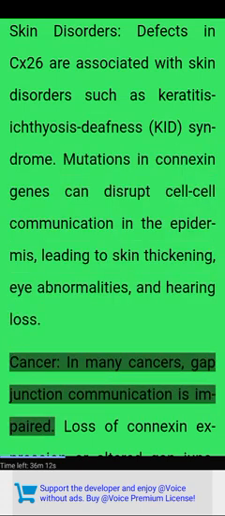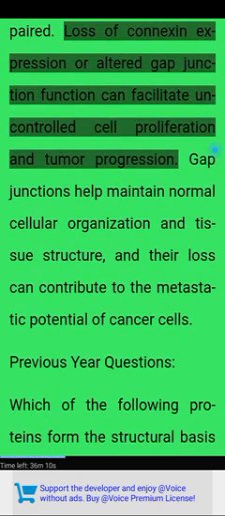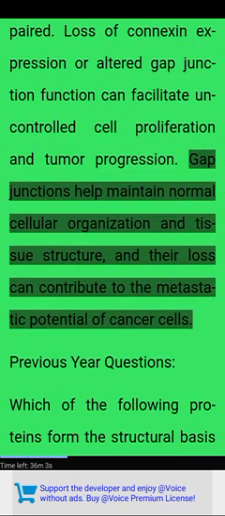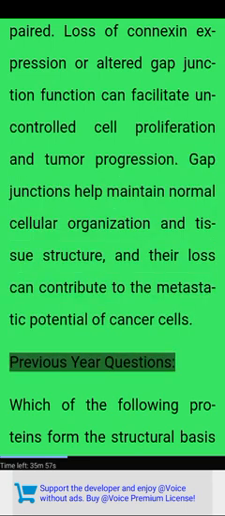Cancer. In many cancers, gap junction communication is impaired. Loss of connexin expression or altered gap junction function can facilitate uncontrolled cell proliferation and tumor progression. Gap junctions help maintain normal cellular organization and tissue structure, and their loss can contribute to the metastatic potential of cancer cells.